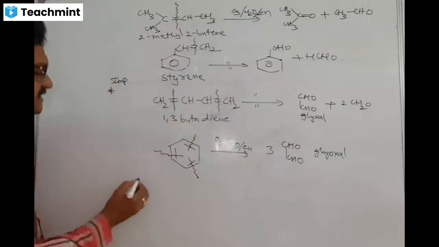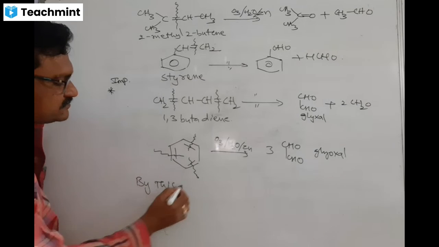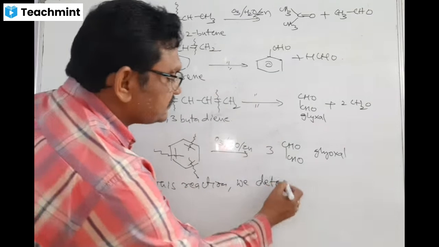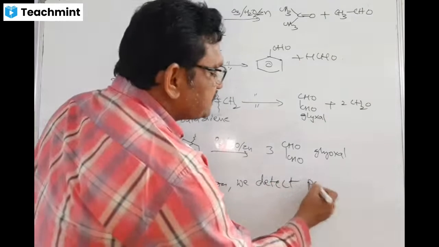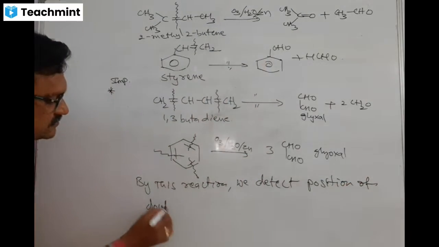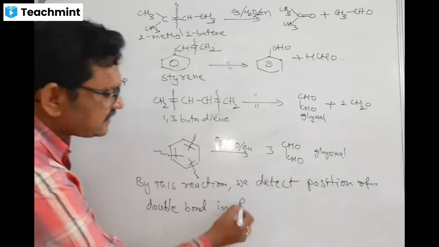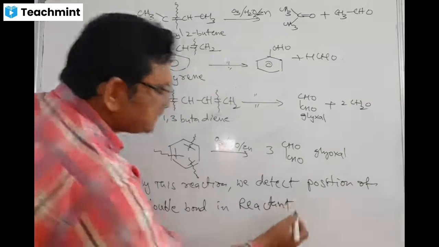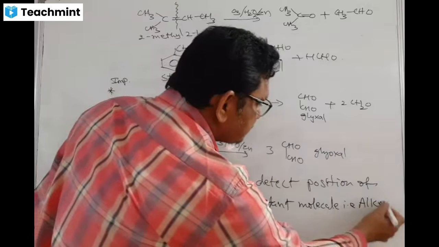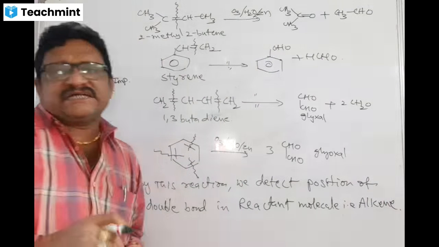The main use of this reaction is, by studying this reaction, we detect the position of double bonds in reactant molecules, that means alkenes. This is the main advantage of the ozonolysis reaction.